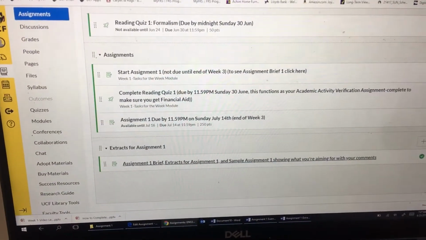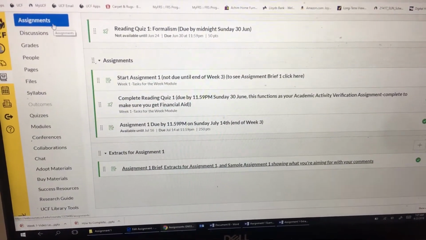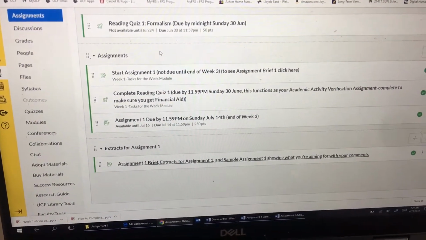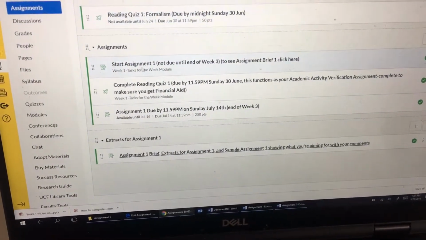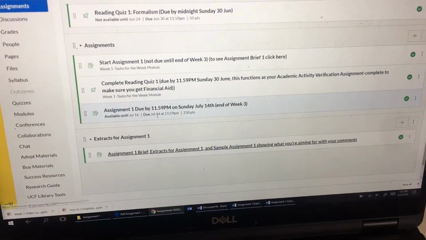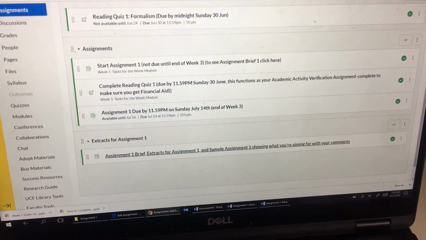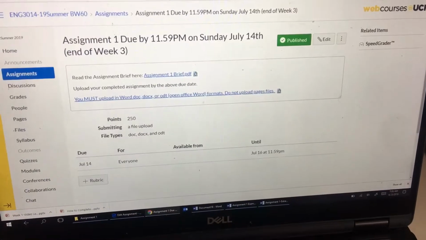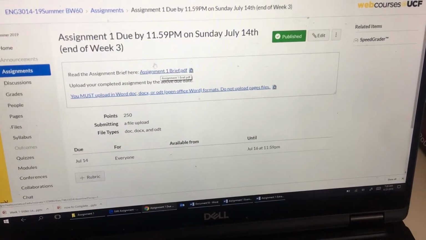Okay, so to make sure that you're doing assignment 1 correctly, if you go into assignments here, you will see that here's your quizzes listed, here is your assignment 1, you know how to start it, this is your task. This is your assignment 1 brief. So if you click on that, it's going to look like this. And then you've got your brief there, which you need to download first.